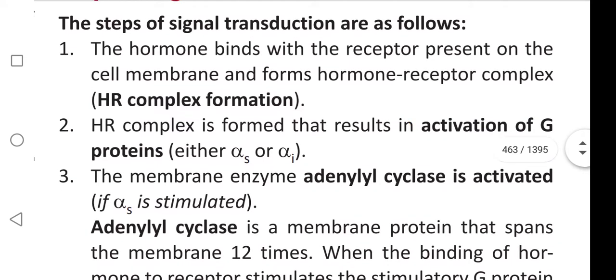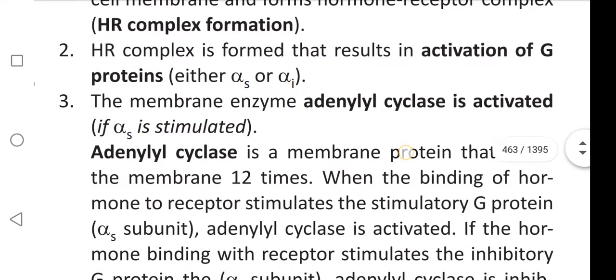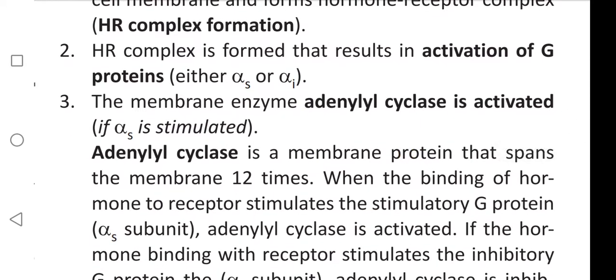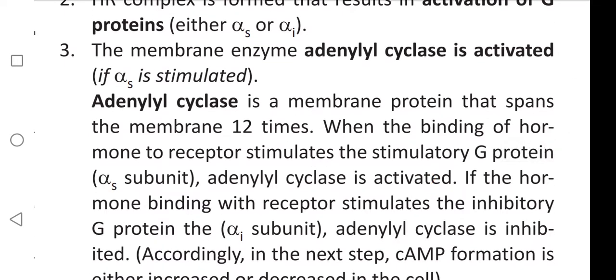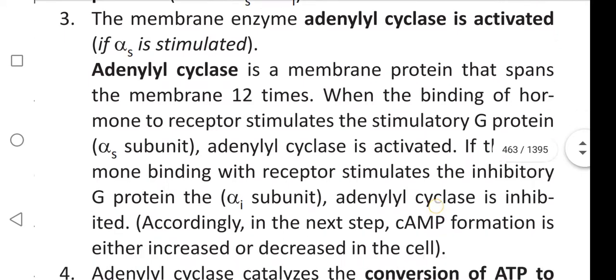In the second step, the HR complex that is formed results in activation of G proteins. It may be either alpha S or alpha I. The membrane enzyme adenyl cyclase is activated if alpha S is stimulated. Adenyl cyclase is a membrane protein that spans the membrane 12 times. When the binding of hormone to receptor stimulates the stimulatory G protein alpha S subunit, adenyl cyclase is activated.